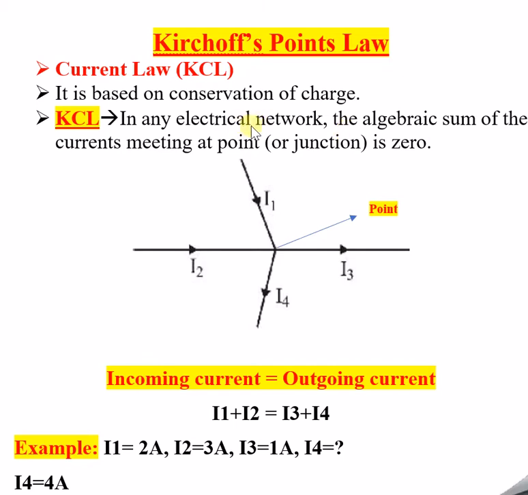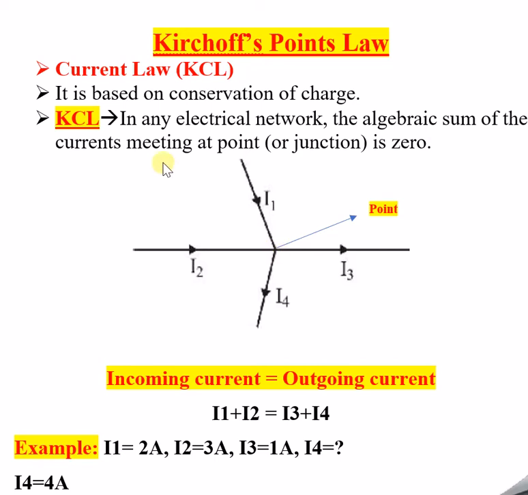I will try to define this electrical network now. It's a network which consists of electrical components. The algebraic sum of the currents meeting at a point or junction. What is this point? Point is also called the junction here. So what is this junction? Please refer to this figure which I'm pointing at right now. This is nothing but the junction. The cursor which I'm pointing at, and you can see the arrow, right? This point is the junction, or we can say the reference point, which we consider for Kirchhoff's current law.